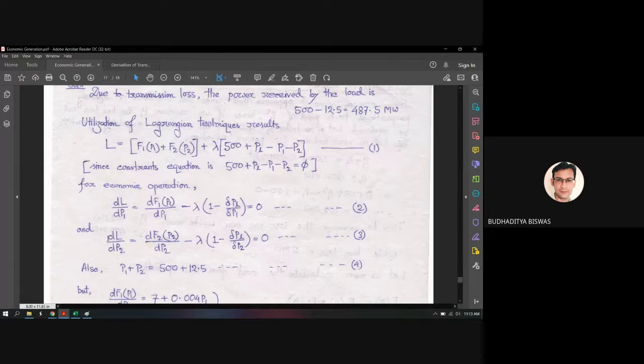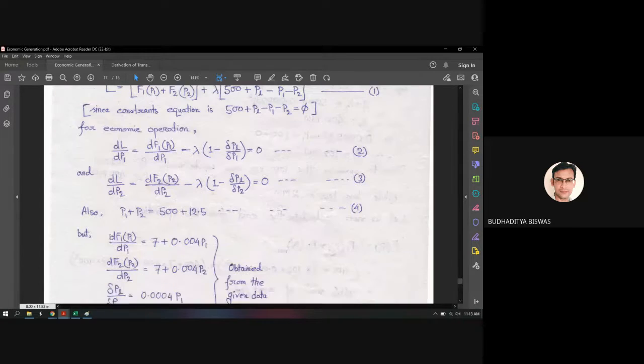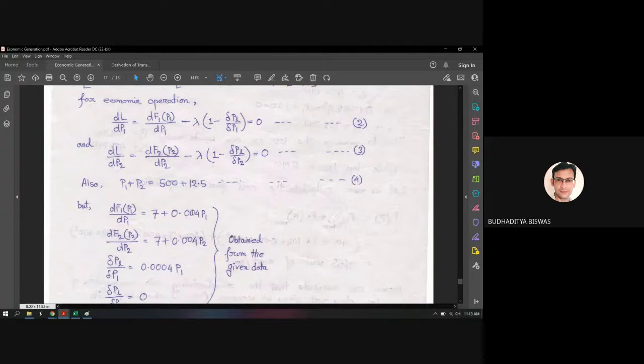Equation 3 is taking the derivative with respect to the second generation P2. Also, P1 plus P2, that is the generation, equal to 500 plus 12.5. 500 should be received and 12.5 is the loss. So we have 3 equations. One is this one, second one is this one, and third one is this one. We need to solve them.